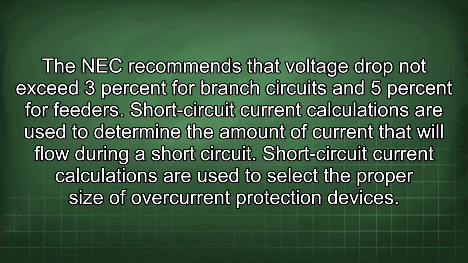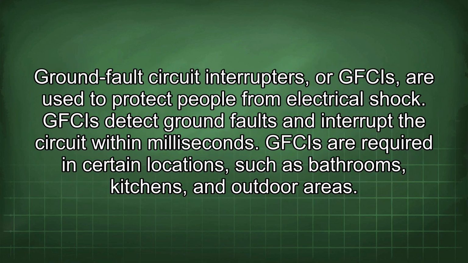Short circuit current calculations are used to determine the amount of current that will flow during a short circuit. Short circuit current calculations are used to select the proper size of overcurrent protection devices. Ground fault circuit interrupters, or GFCIs, are used to protect people from electrical shock. GFCIs detect ground faults and interrupt the circuit within milliseconds. GFCIs are required in certain locations, such as bathrooms, kitchens, and outdoor areas.